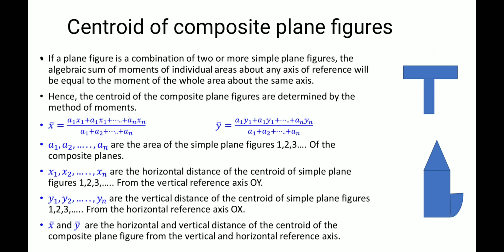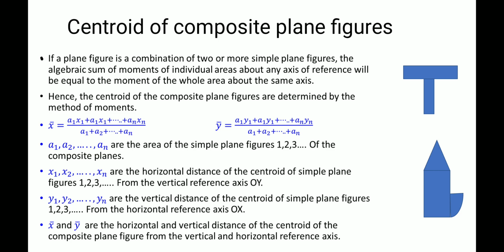Okay, then centroid of composite plane figures. Composite plane figures means a combination of two or more simple plane figures. So here it is a T-shaped composite plane figure. Here one triangle, one rectangular plane, and also a quadrant are there. So a combination of simple plane figures becomes a composite plane figure.